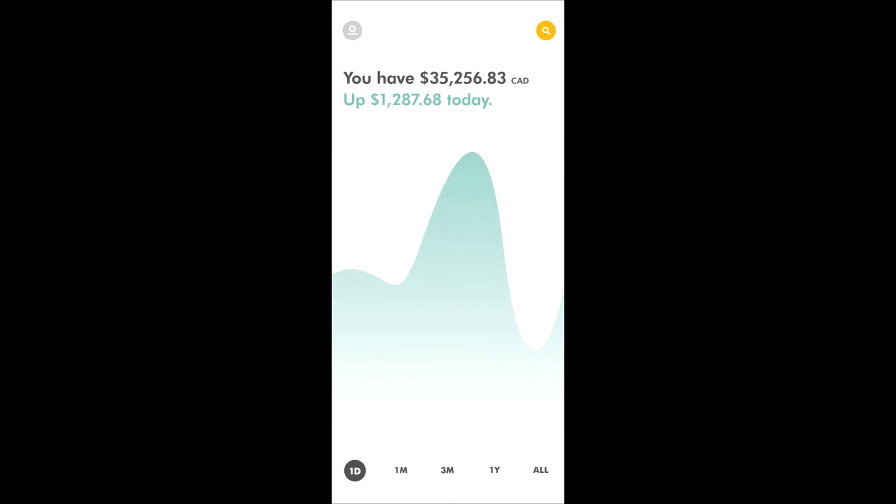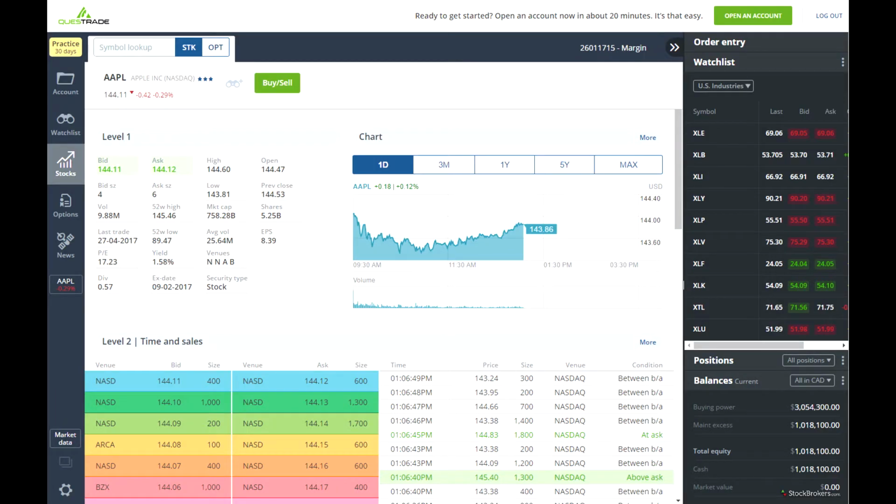The next pro of Questrade is that there's a lot more flexibility within the charts. Wealthsimple Trade only gives you a set amount of time frames that you could look at, with only one type of chart, which is the line chart. Questrade, on the other hand, allows you to customize the actual chart itself and look at it from different perspectives. It's kind of limited with their phone app and their desktop version, but with IQ Edge, it's a lot easier to do these types of customizations.